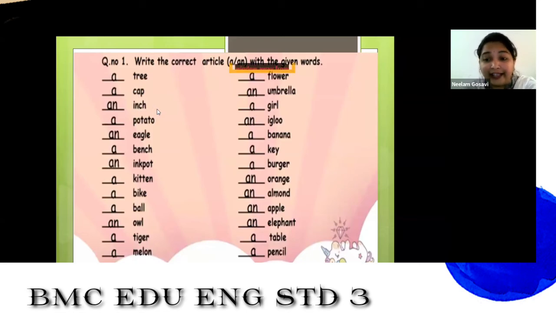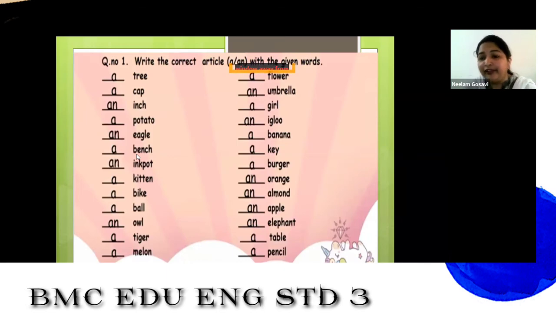An inch. Why here an came? Because here I is a vowel. So an inch. Understood? So next one, a potato. Why a potato? P is a consonant. So that is why we are writing here a potato. Then next, why are we writing here an eagle? Because E is a vowel. Now you are going to tell me, I am going to just show you. An eagle. Okay?